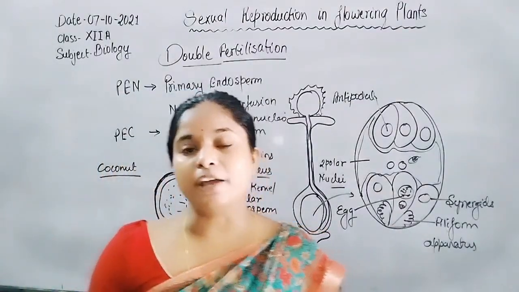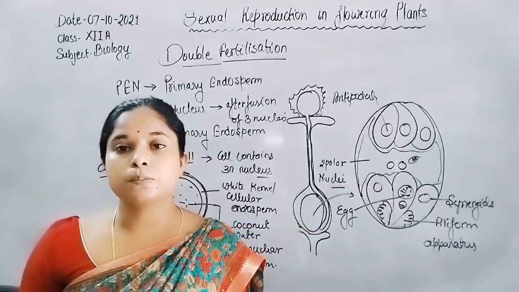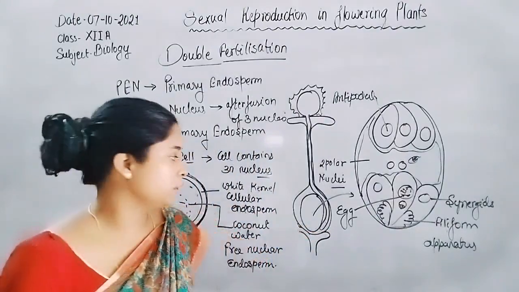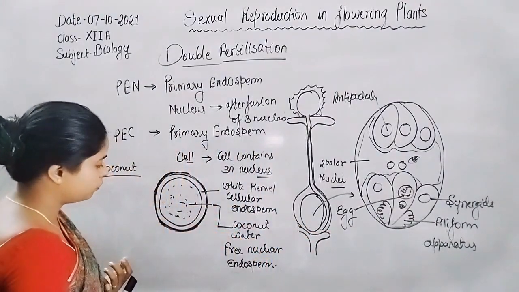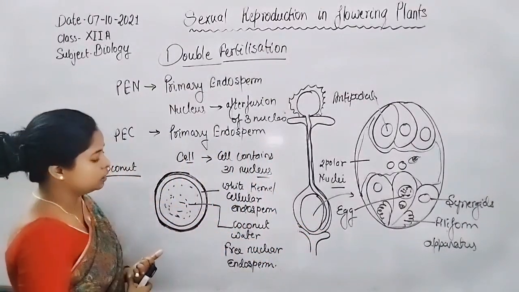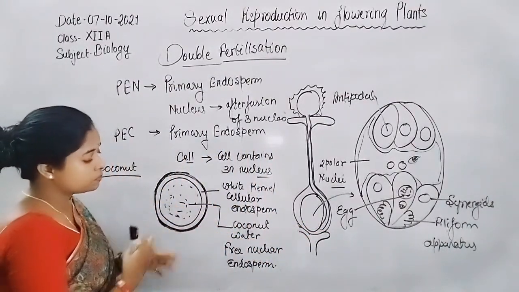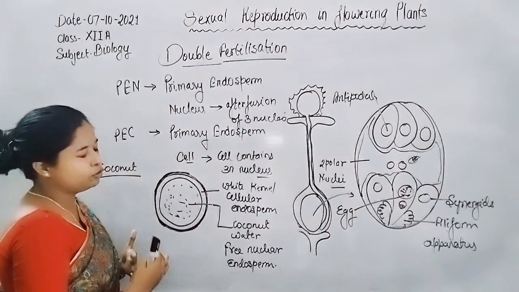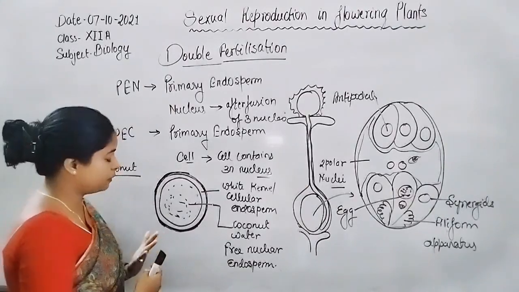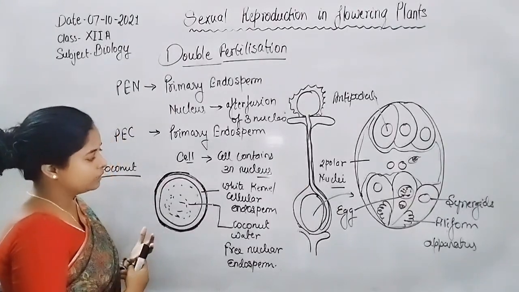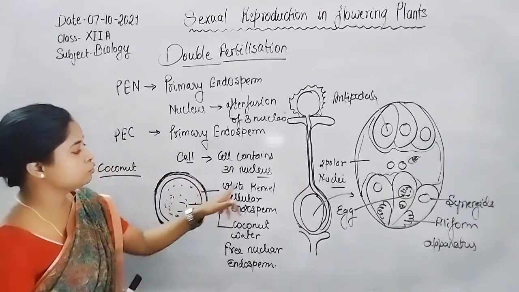That is the process by which the watery part of the coconut forms. But if karyokinesis is followed by cytokinesis, that results in the white kernel.